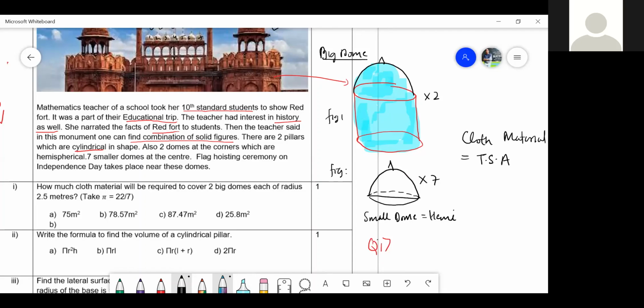Yes. But one thing I made a mistake. Can anybody tell me? They said only two big domes we have to make. What is a dome? People are not even aware what a dome is.